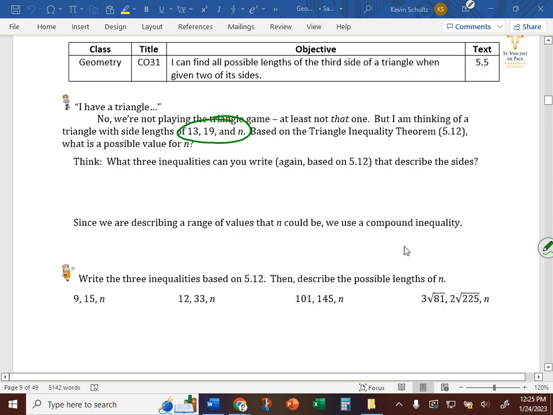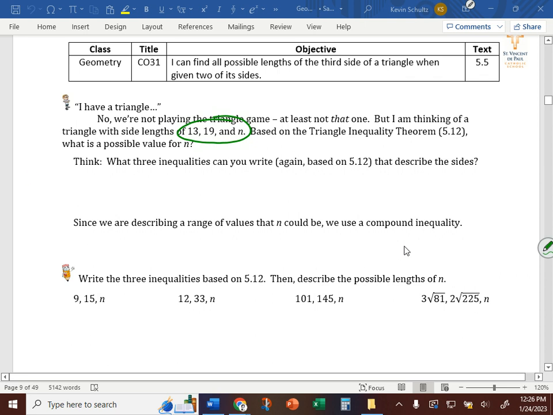Okay. The side lengths are 13, 19, and n. We don't know what n is, but because of the triangle inequality theorem, there's only a certain number of values n can be. The triangle inequality theorem not only helps us determine if a triangle can be a triangle, if you know all three sides, but it can also give a possible range for that third side.